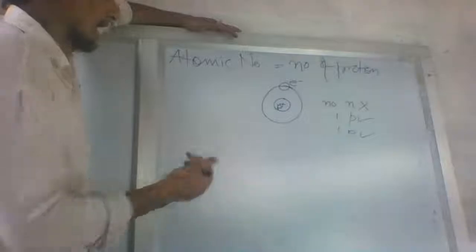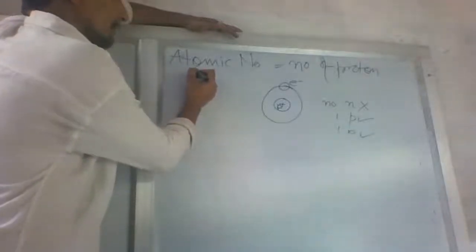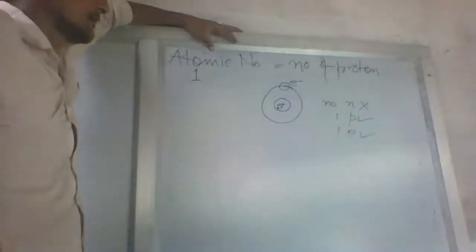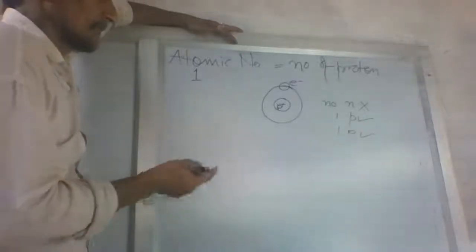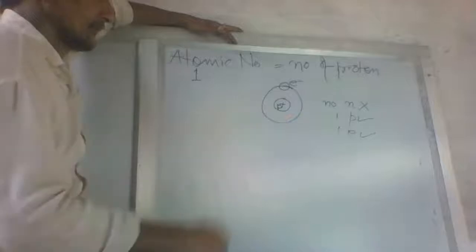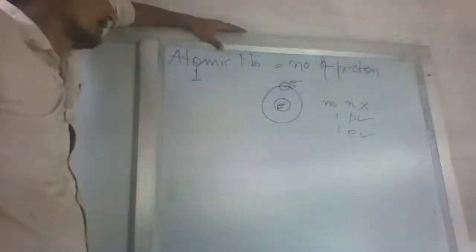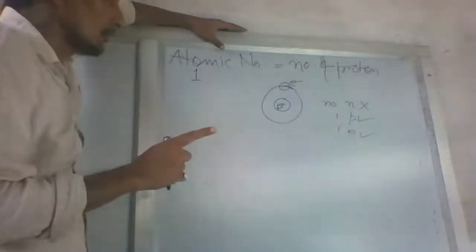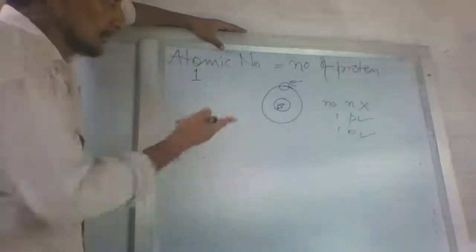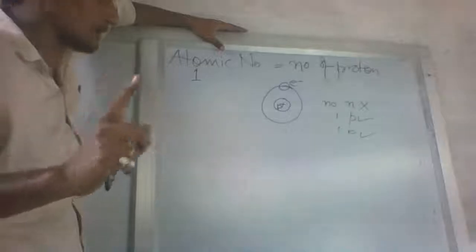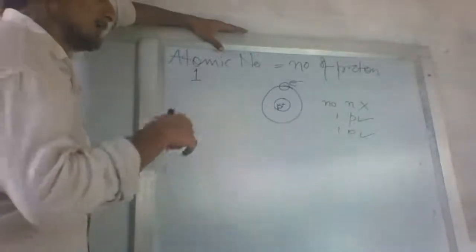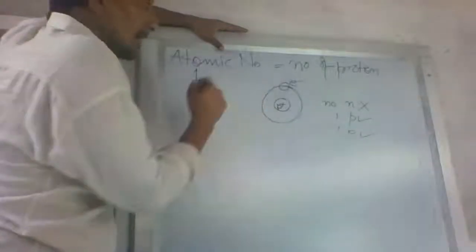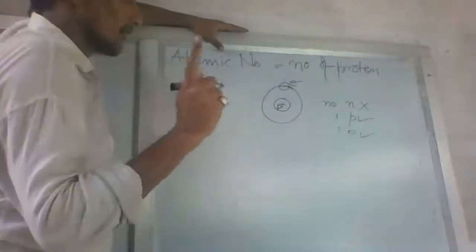The atomic number of hydrogen is 1. Because of the changing valencies, we have kept it in two places, first and seventh. Now, if this is 1, it means it should have 1 neutron also, but it has no neutron. This is the only exceptional case in chemistry, that hydrogen does not have a neutron in it. But the number of protons is equal to 1.